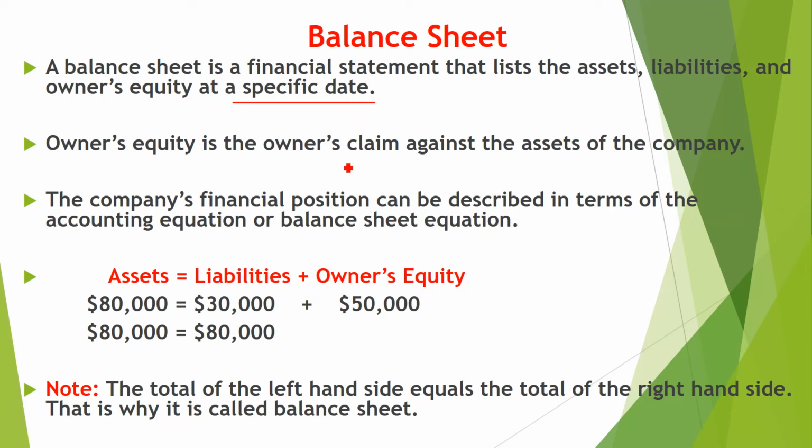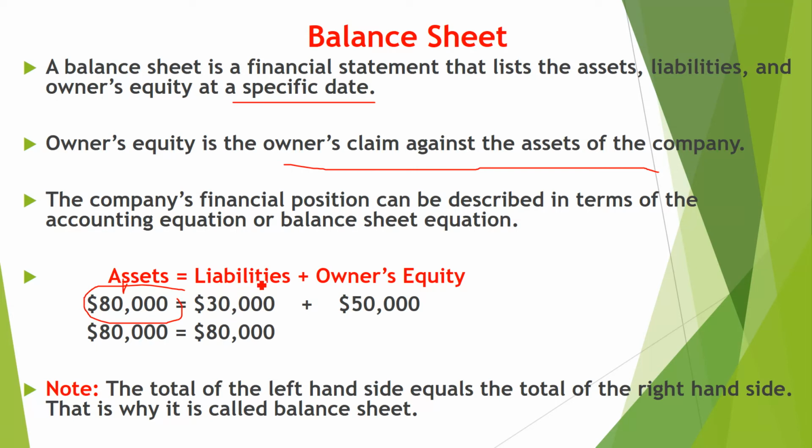Owner's equity is the owner's claim against the assets of the company, right? The company's financial position can be described in terms of the accounting equation or balance sheet. Suppose you have invested 80,000 in your business, so your assets are 80,000. Out of these 80,000, 30,000 are liabilities.